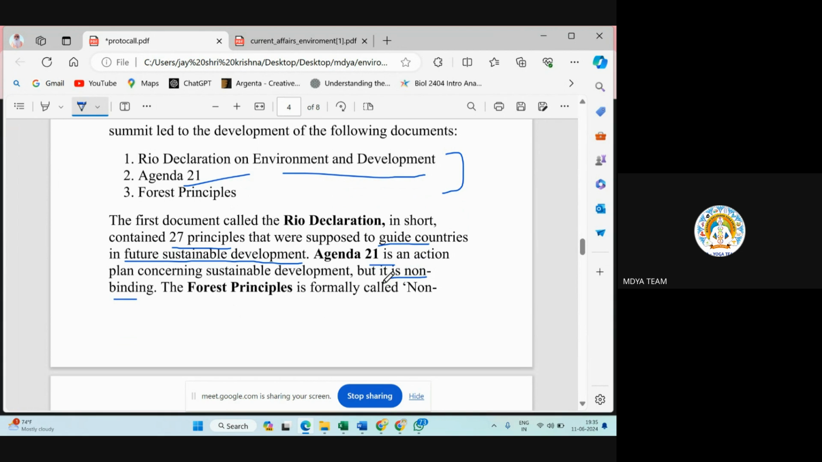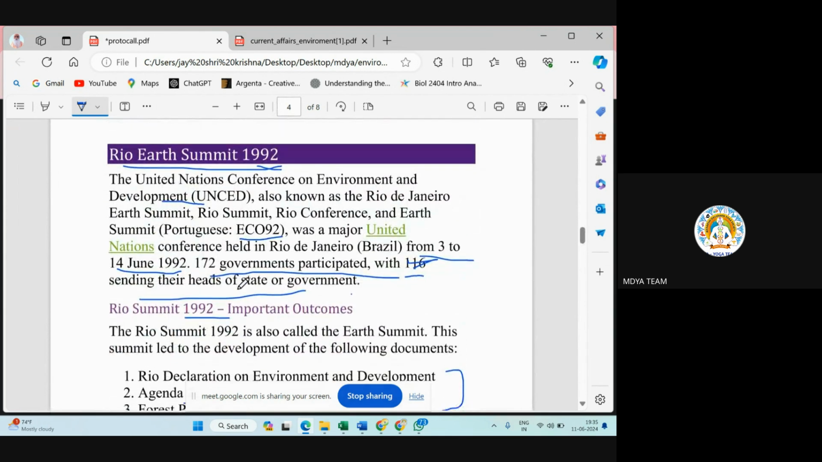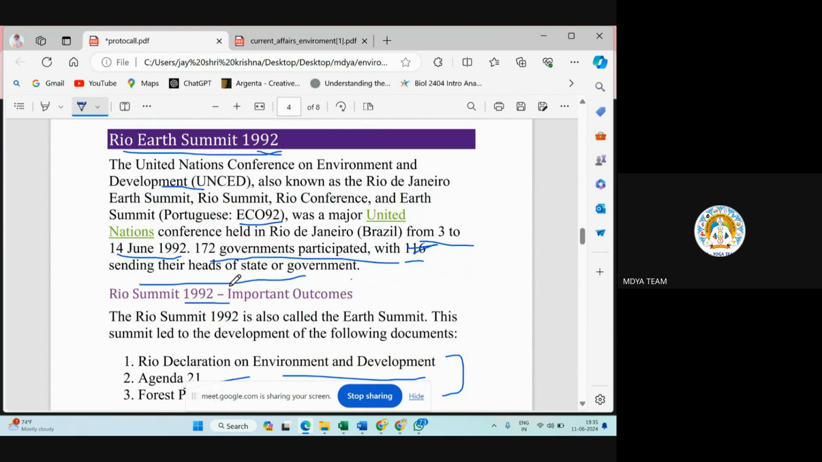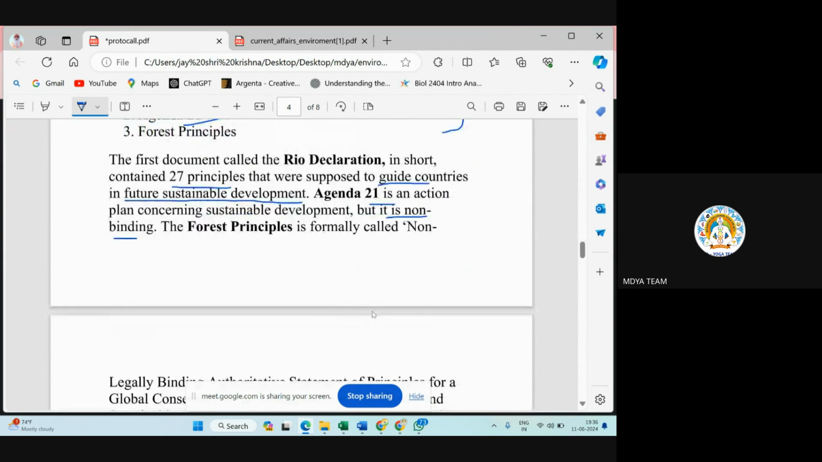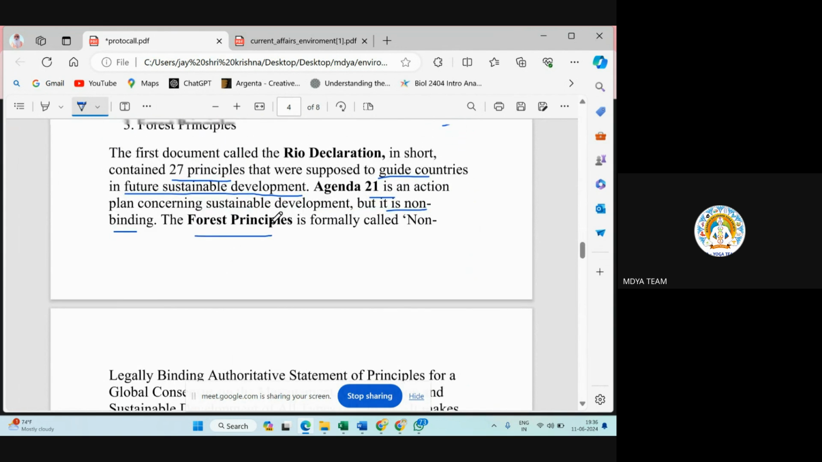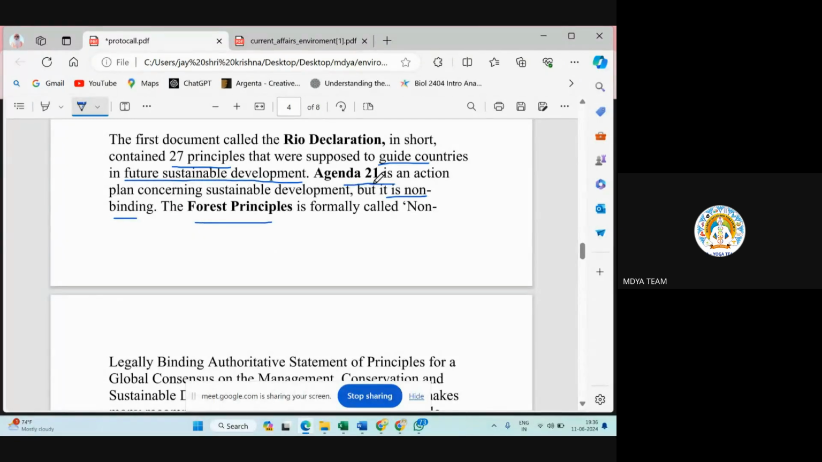Binding means you are forced to do something. This Rio Declaration was a binding agreement, meaning the 172 countries which participated in this Rio summit have to follow this Rio Declaration and these 27 principles. But Agenda 21 and the Forest Principles are non-binding, meaning it is optional. You have to try your best to follow these things, but even if you are not following, no problem. So that is Agenda 21.